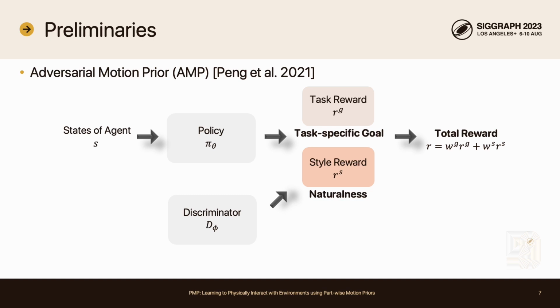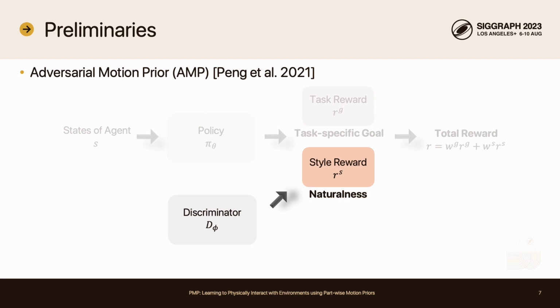Our method leverages the adversarial motion prior, which trains an agent to imitate reference motions. The policy here is trained to maximize cumulative reward, and the reward for each time step is calculated from the weighted sum of task and style reward. Task reward is manually designed according to the task goal. To reduce the effort to invent a reward term for naturalness, AMP trains a discriminator, and it gives reward when the agent exhibits similar motion to the dataset. The discriminator is trained to predict whether the observation comes from the motion captures or the online trajectories of the agent.